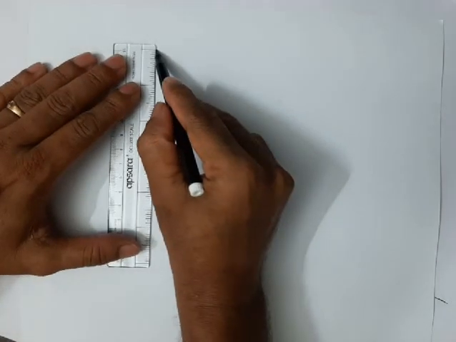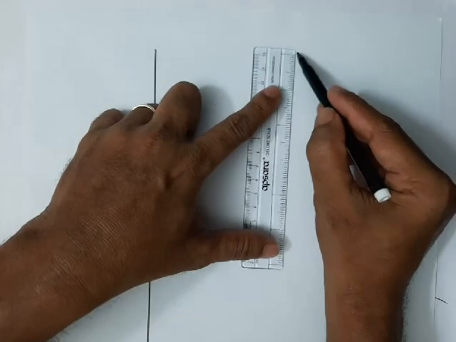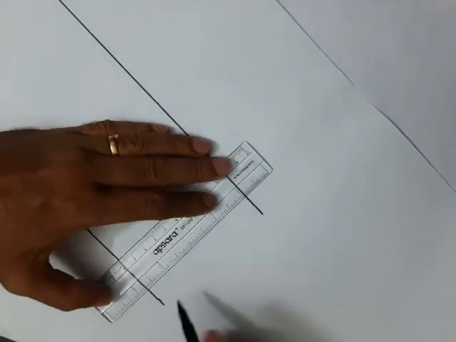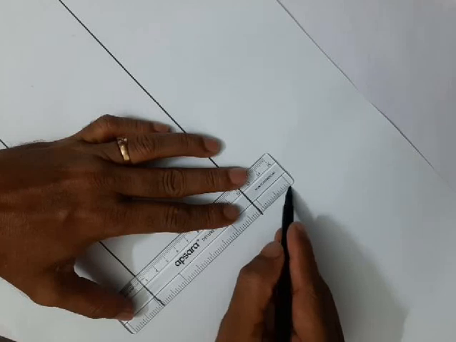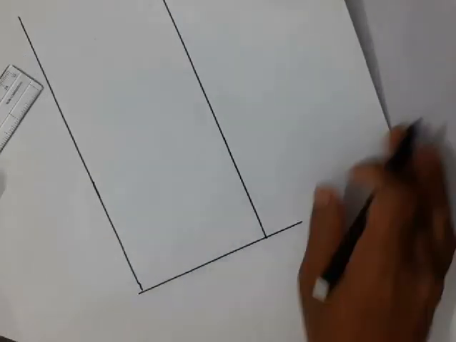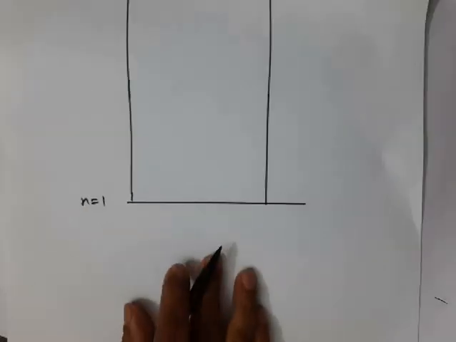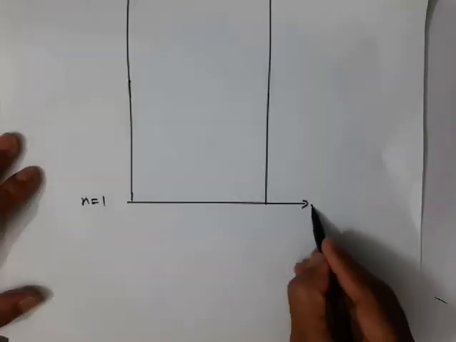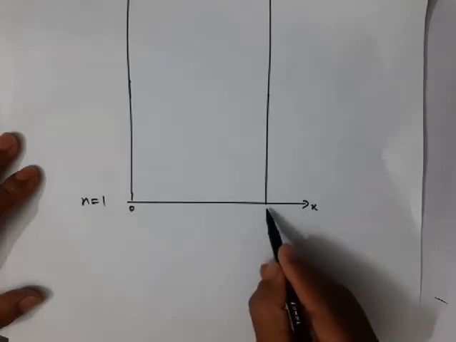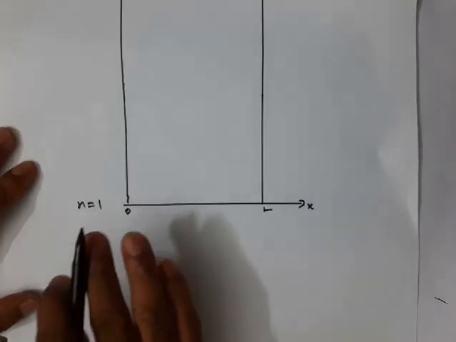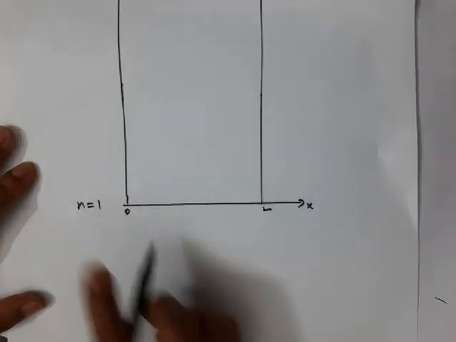On the y-axis I am going to plot the wave function, and on the x-axis I will plot x values. Let us take this as the ground state, n equal to 1. Here x equal to 0, here x equal to L, and in the middle x equal to L by 2. How will the wave function appear for n equal to 1 state?